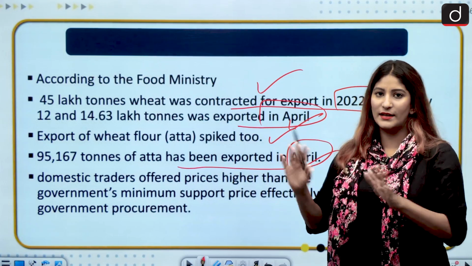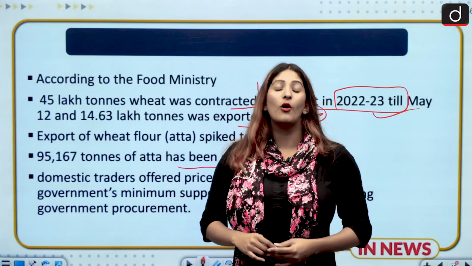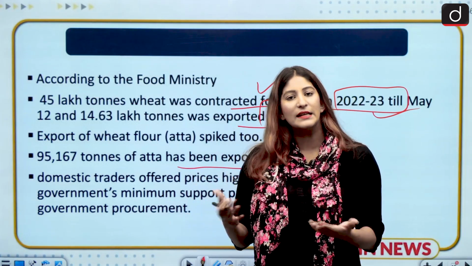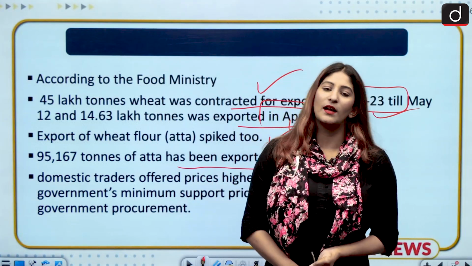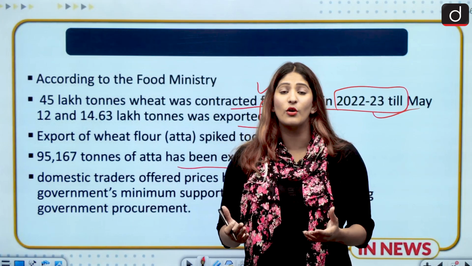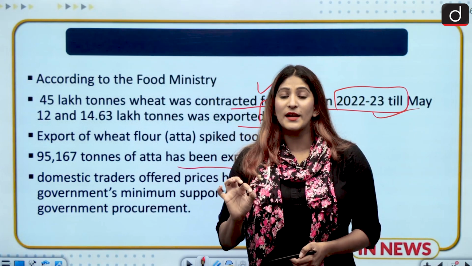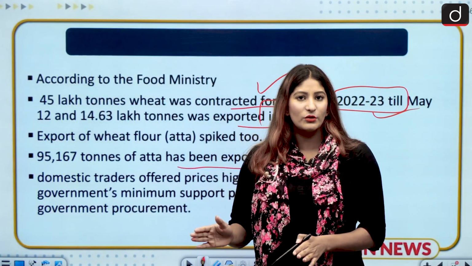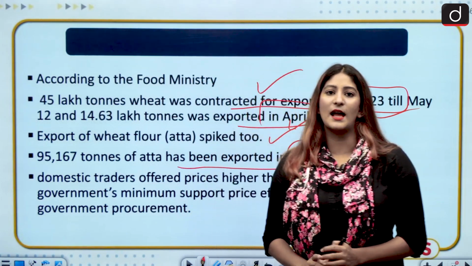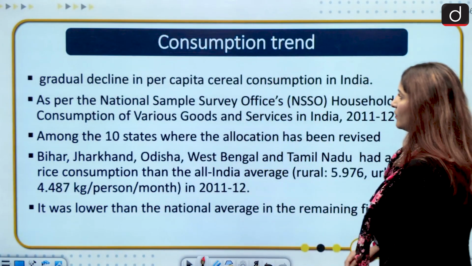Now, what is the entire situation over here? Let me explain. As I already told you, if any trader, farmer or producer gets a better deal apart from the MSP, he or she can easily sell the wheat to that person. So that is what has happened over here. The government has not procured a lot because many farmers, because of the hike in demand, were getting better prices elsewhere. So they did not sell to the government, but to the traders involved in exporting wheat. So a crowding out effect, you can see, has taken place from the perspective of the private sector.